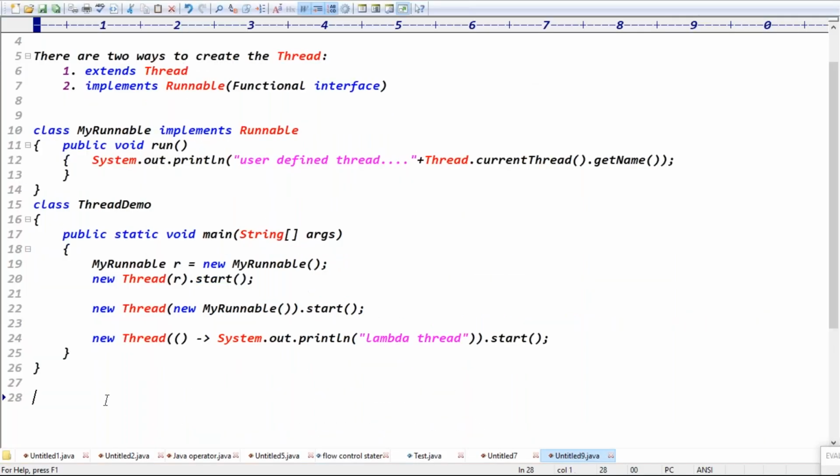These are the approaches, guys. In the second approach, directly r.start is not possible. That's why we take the help of the Thread class start, right? We call new Thread dot start. Exactly, guys. Now tell me, which approach is better, the first approach or the second approach? Which one is better?